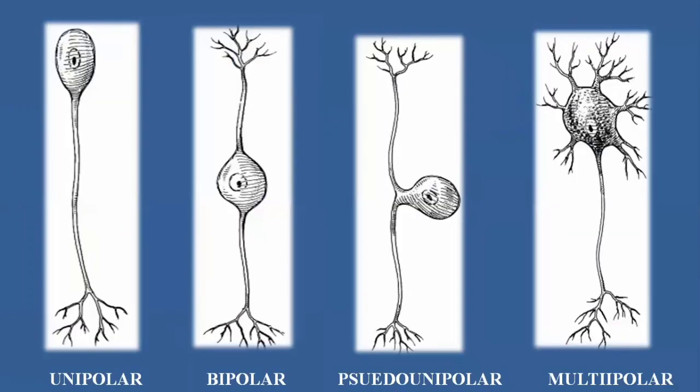So these are the different types of neurons, divided on the basis of the shape of the dendrites and axons.